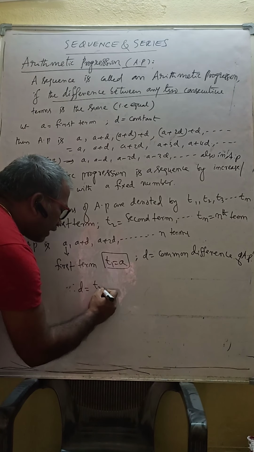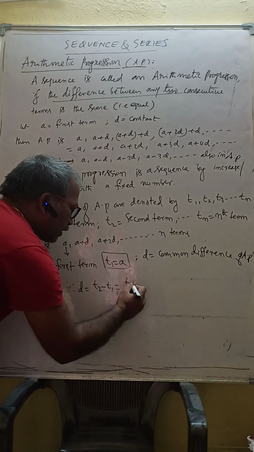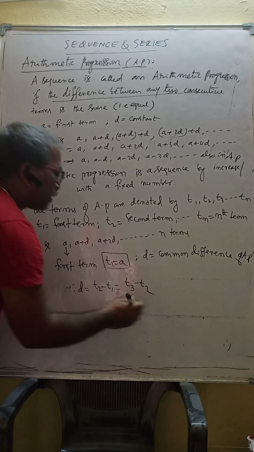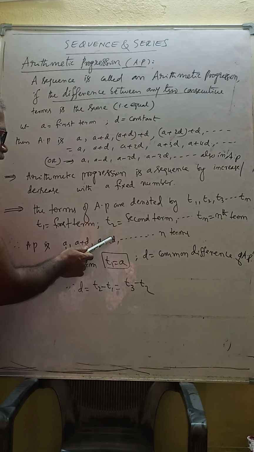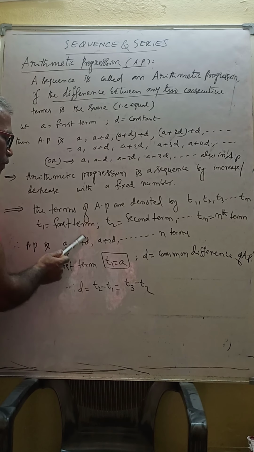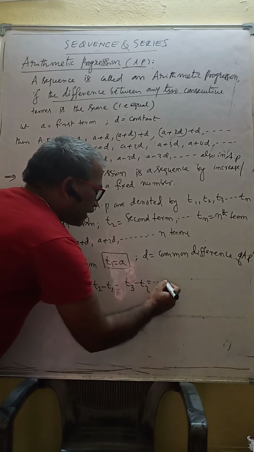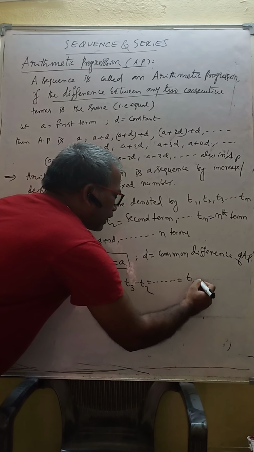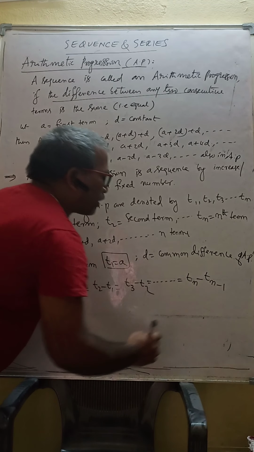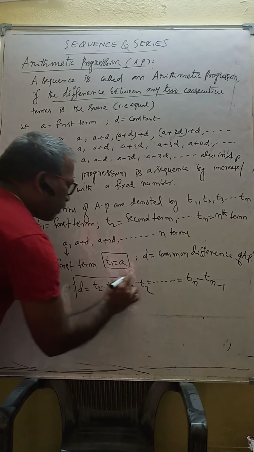Suppose I take T2, T2 minus T1. If I take T3, T3 minus T2. If I take the first term, from which term would you subtract it? No, that's why except the first term. You should remember this condition. So if you take any term, the nth term, Tn minus Tn minus 1. So this is the common difference formula.